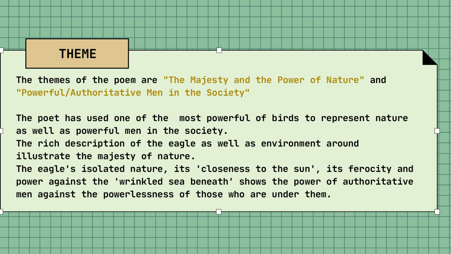There is a rich description shown in the poem about the eagle. This rich description of the eagle as well as the environment around the eagle illustrates the majesty of nature. Then the eagle's isolated nature, its closeness to the sun, its ferocity and power against the wrinkled sea beneath shows the power of authoritative men against the powerlessness of those who are under them.